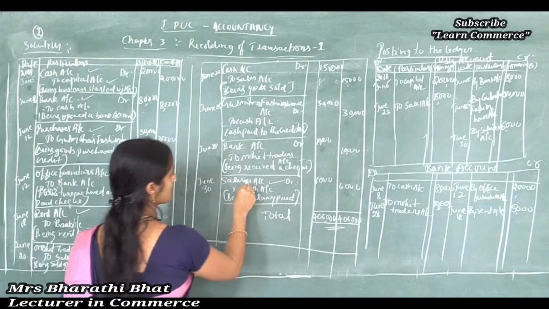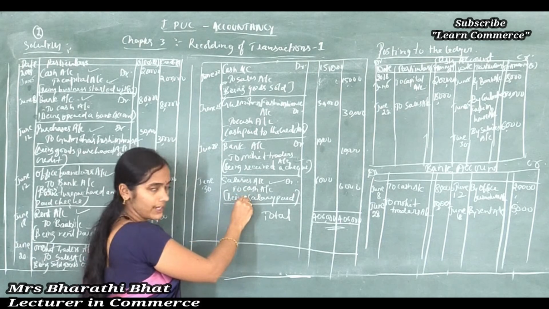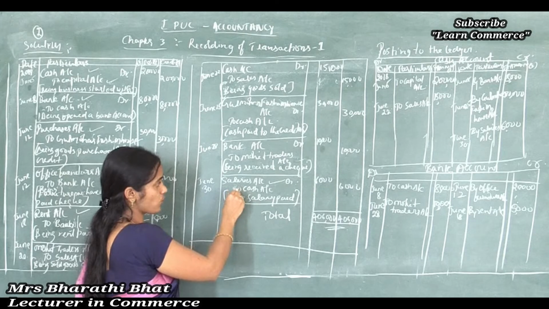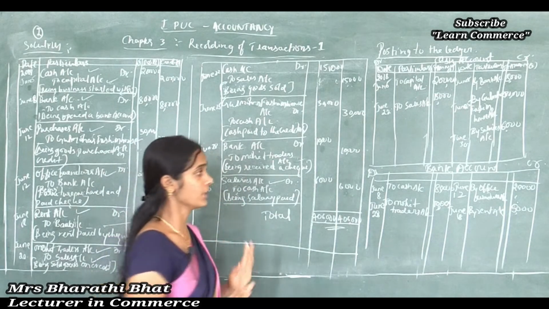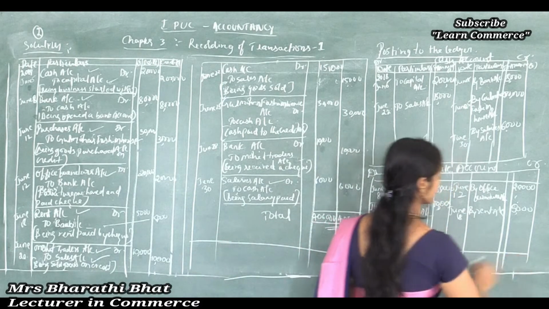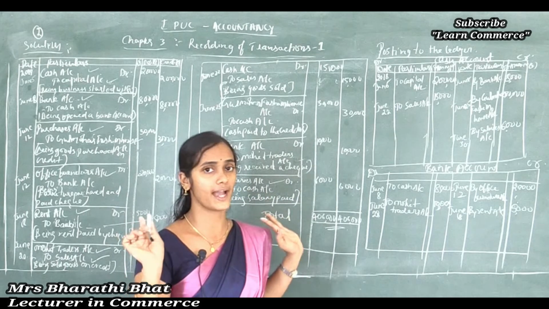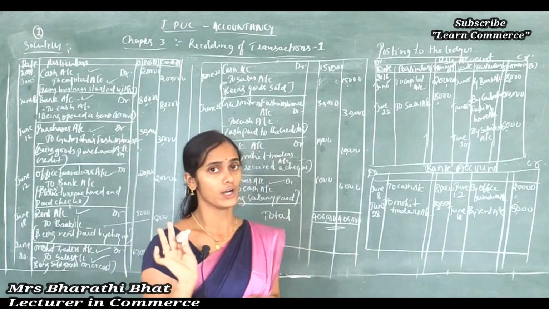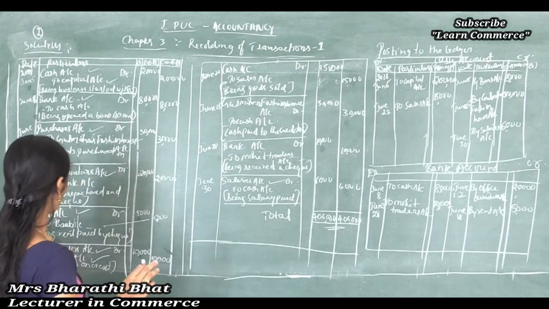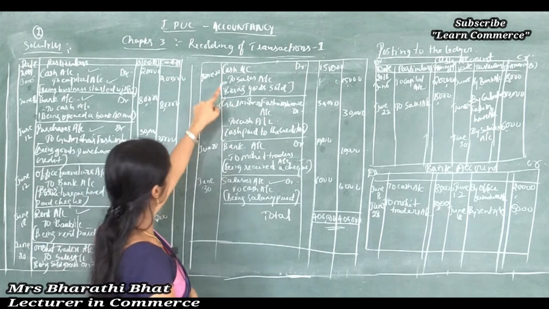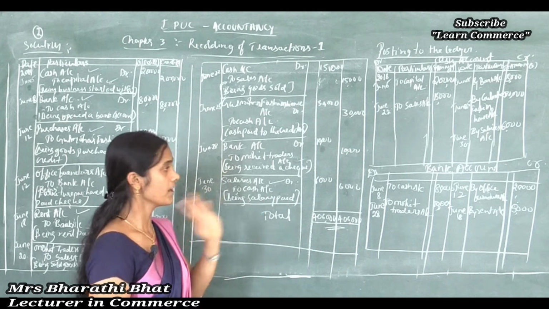And next one is salaries to cash. Is there any effect to bank account? Here only two accounts are considered, that is salaries and cash, but here bank account is not affected. So we considered all the transactions and we posted all the transactions related to bank entries, related to bank account. Clear, right? Here bank to cash, office furniture to bank, rent to bank, and again bank to Mohit Traders. Only 4 transactions are affected to bank account.